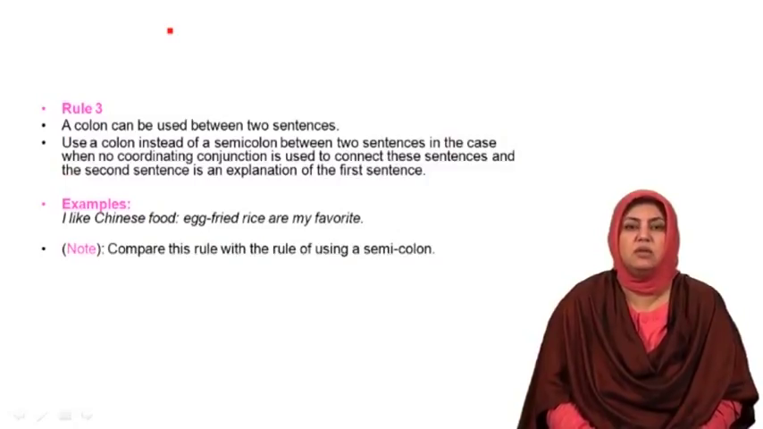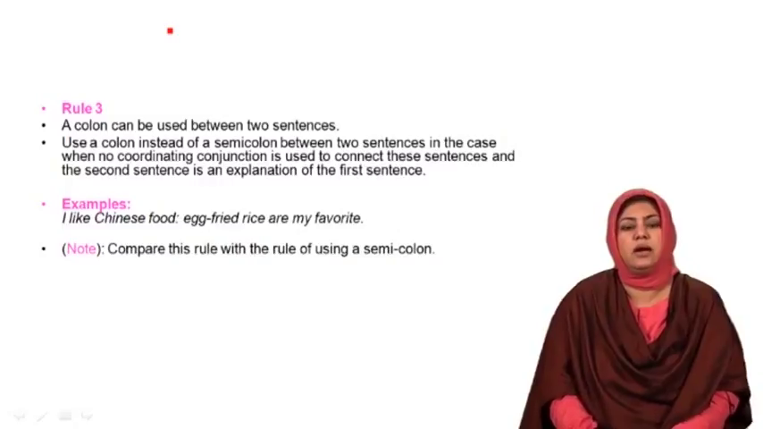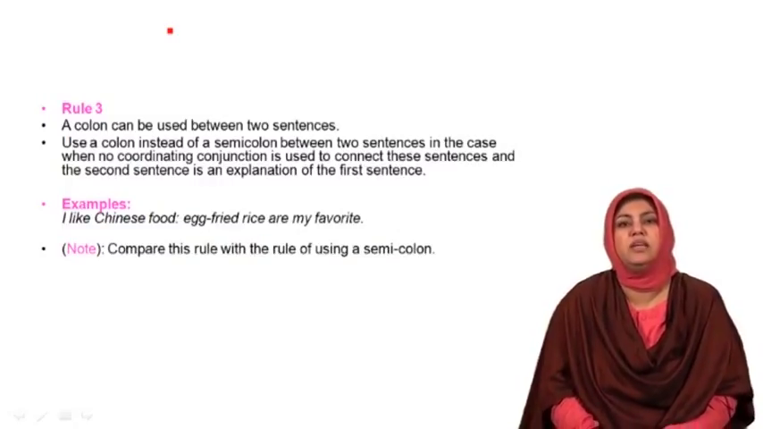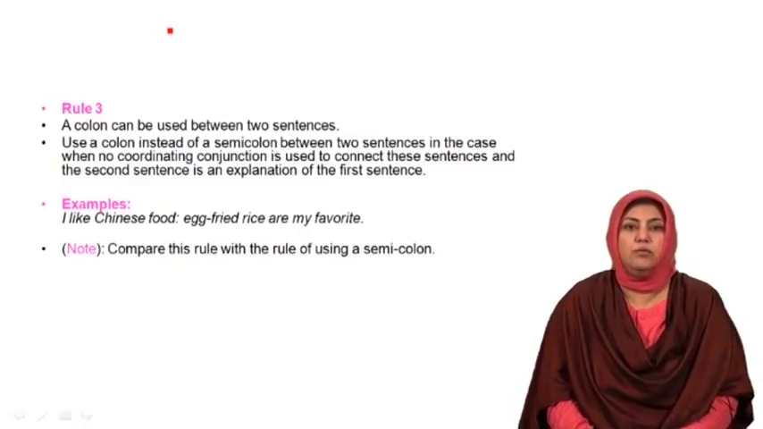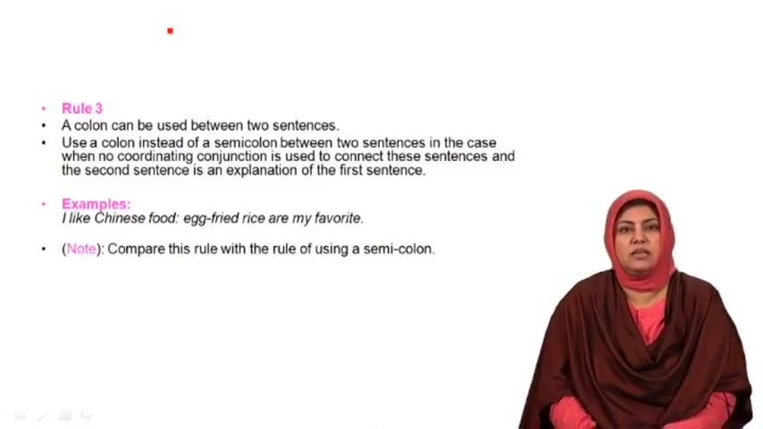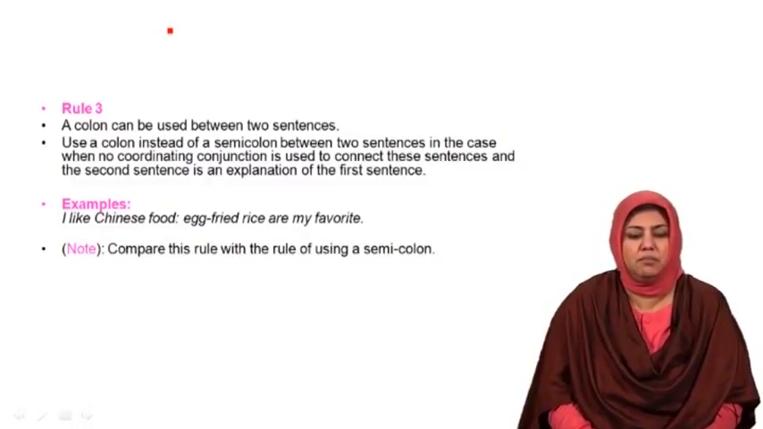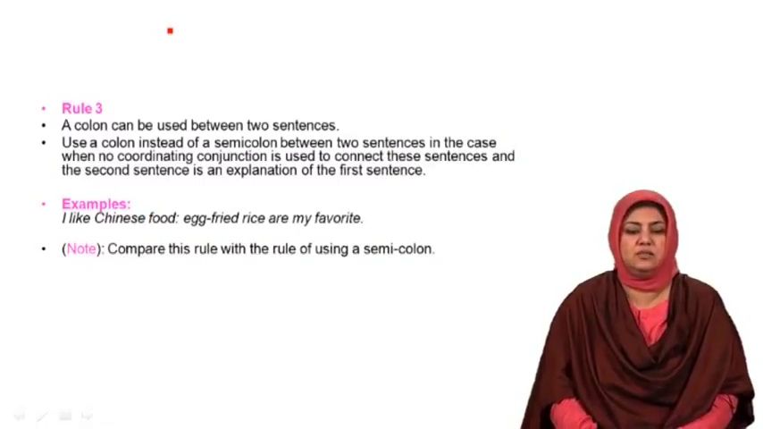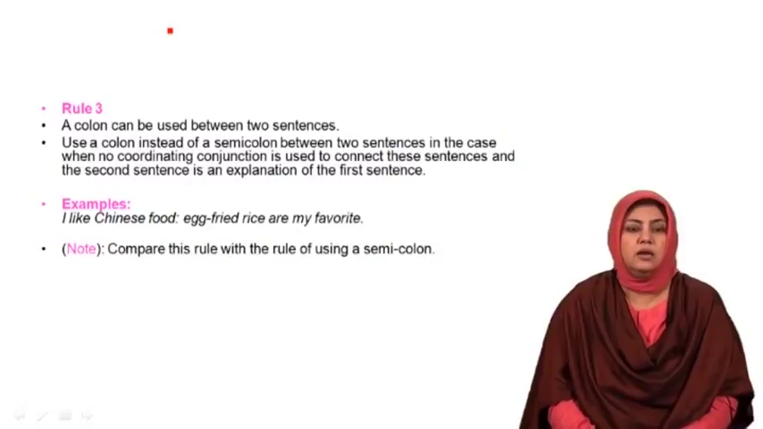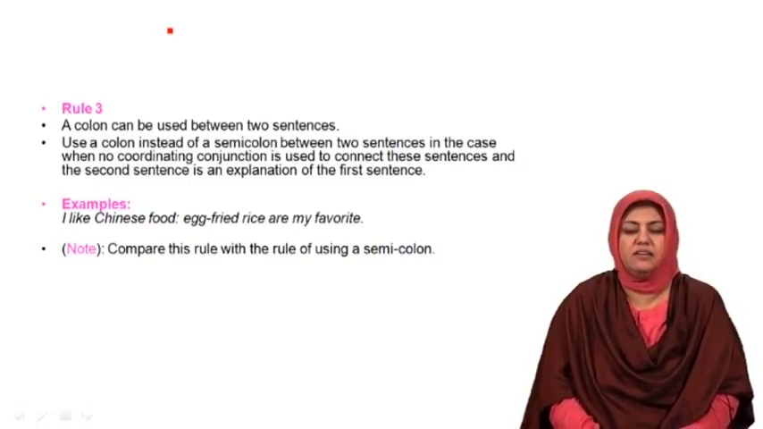Now this might sound a bit confusing to you because I already have shared one rule regarding the use of a semicolon for joining two sentences in the previous session. I would try to explain a bit on it so that it becomes clear to you. First, look at the example that is given for the use of a colon to bring two sentences together. I like Chinese food: egg fried rice is my favorite.